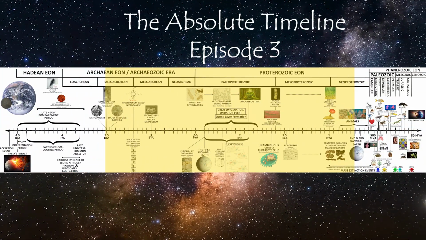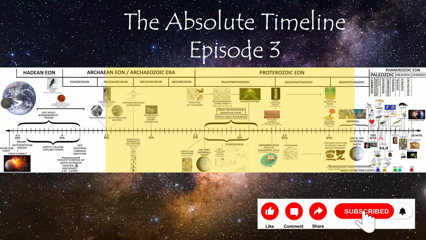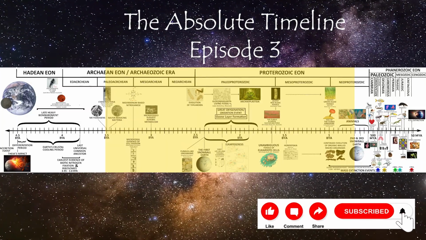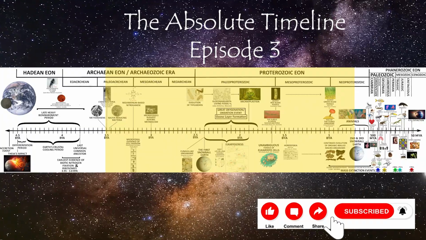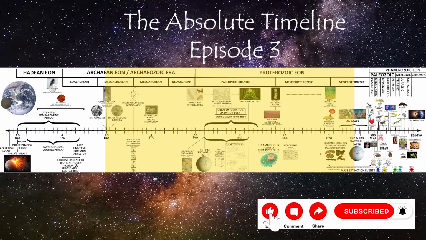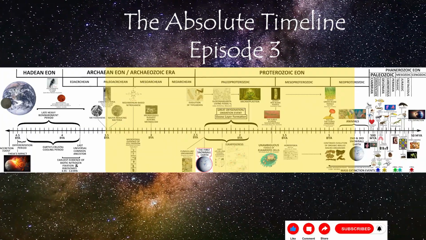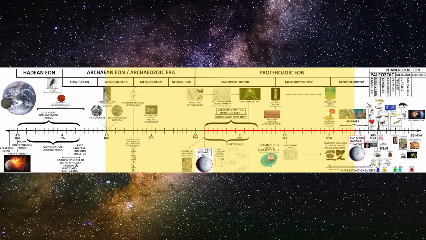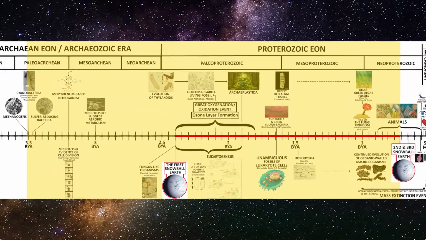Alrighty then. As the highlighted section on our timeline indicates, we've got a lot of history to cover. So, diving straight in, we'll begin with the major events that led up to Earth's first glaciation. From there, we'll continue through the milestones that set the stage for the second Snowball Earth event.